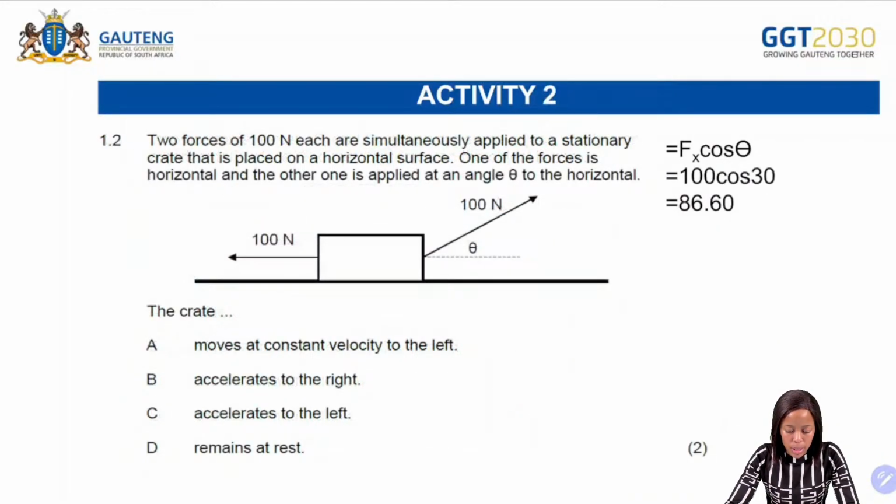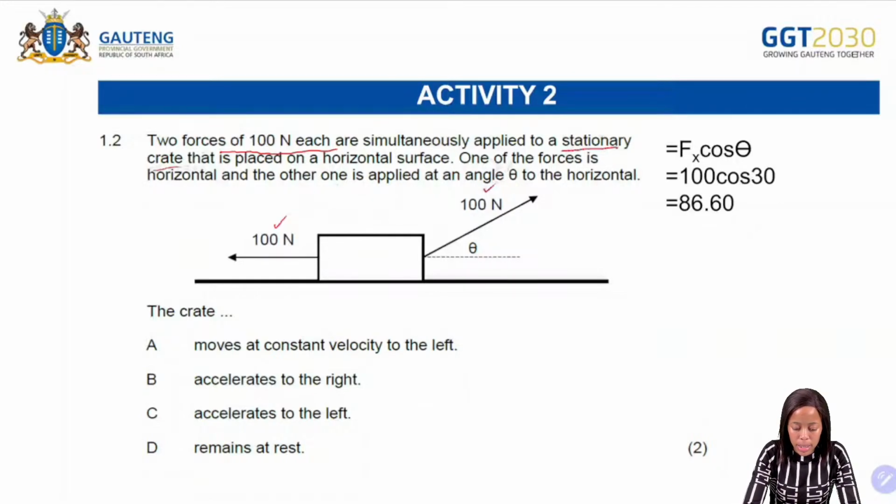Next one, it says two forces of 100 Newton each are simultaneously applied to a stationary crate that is placed on a horizontal surface. Okay, so two forces of 100 Newton each. One of the forces is horizontal and the other one is applied at an angle theta to the horizontal. Okay, so that is very important.